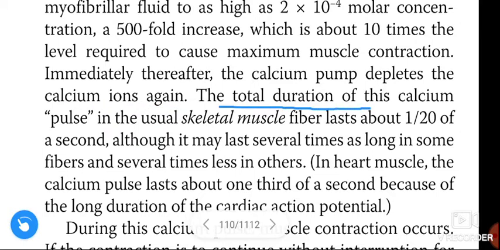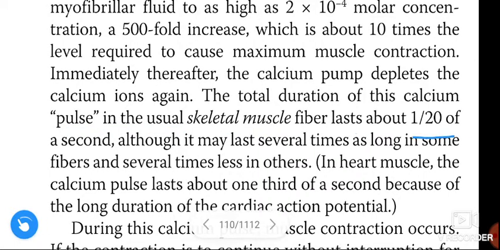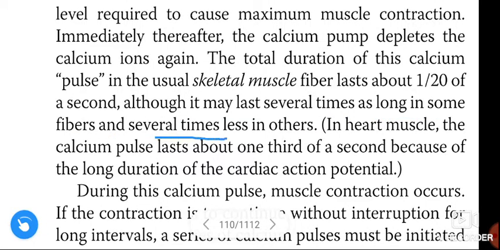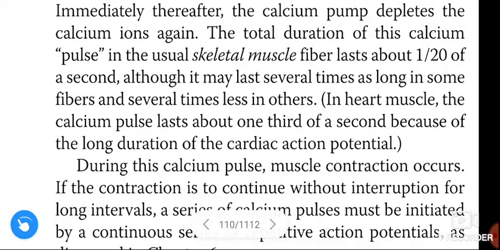The total duration of these calcium pulses in the usual skeletal muscle fiber lasts about 1/20th of a second, although it may last several times as long in some fibers and several times less in others.